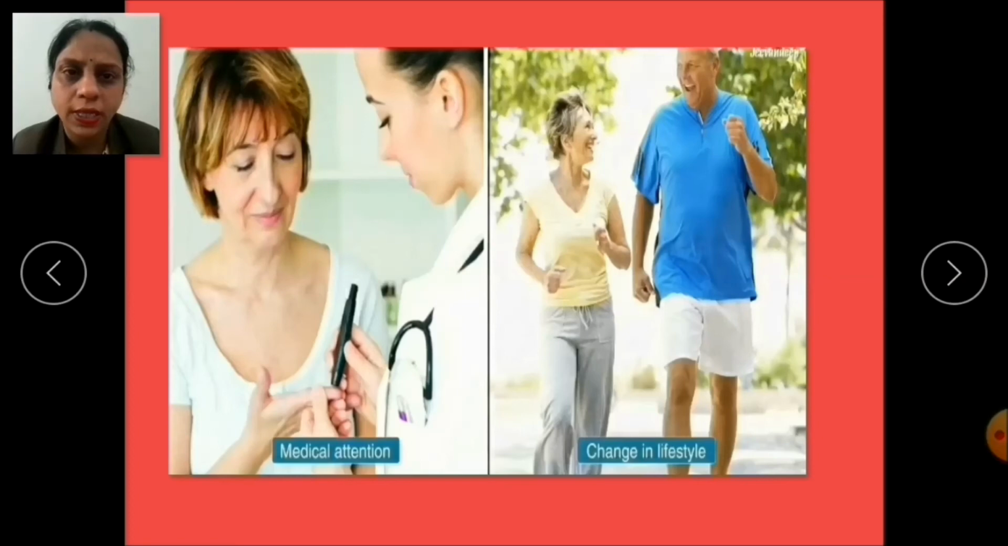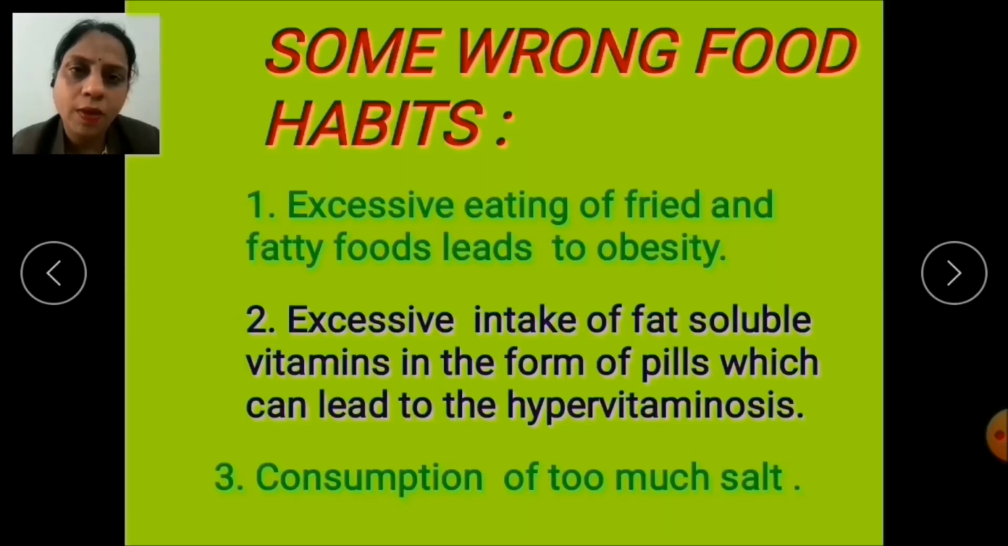Children, what are these wrong eating habits? Yes, some wrong food habits are: excessive eating of fried and fatty food leads to obesity. Excessive intake of fat-soluble vitamins in the form of pills can lead to hypervitaminosis. What are fat-soluble vitamins? Yes, vitamins A, D, E and K. If you take their pills in excess, then you can suffer from the disease hypervitaminosis, which is quite harmful. It can affect your liver and kidneys.